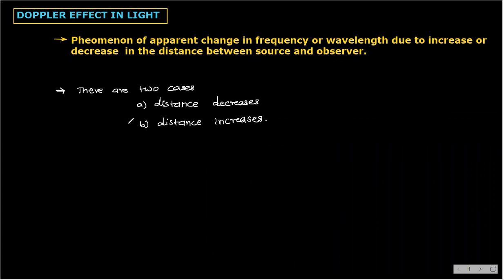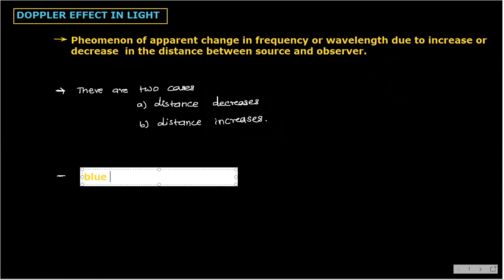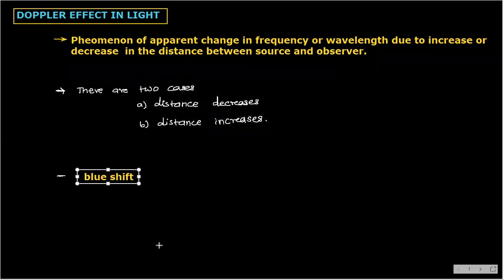So first case, that is distance decreases, and that is nothing but blue shift, we can say. What is this blue shift? Let's see. So first point, distance between source and observer decreases.